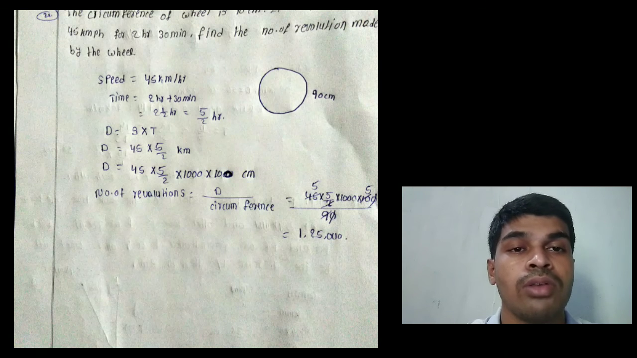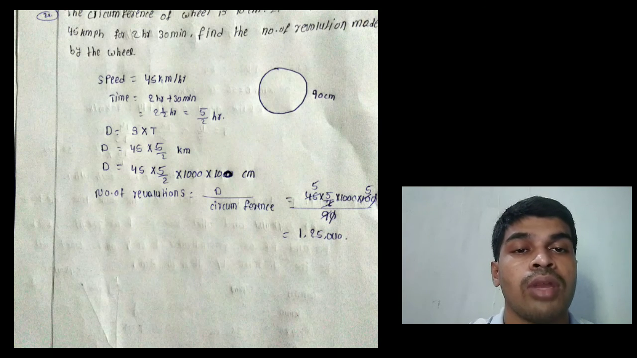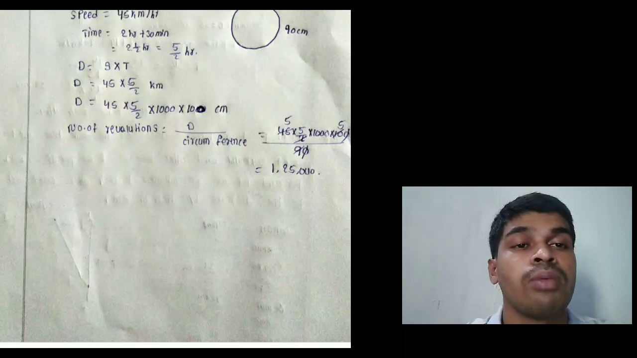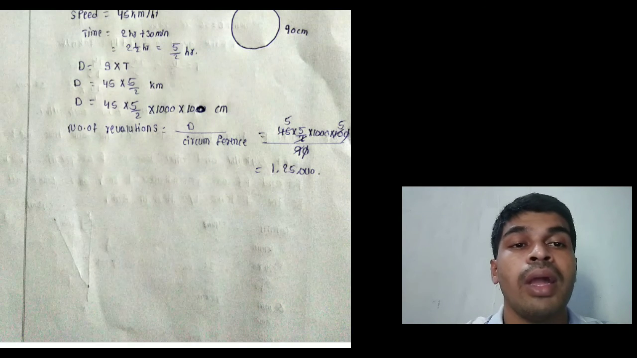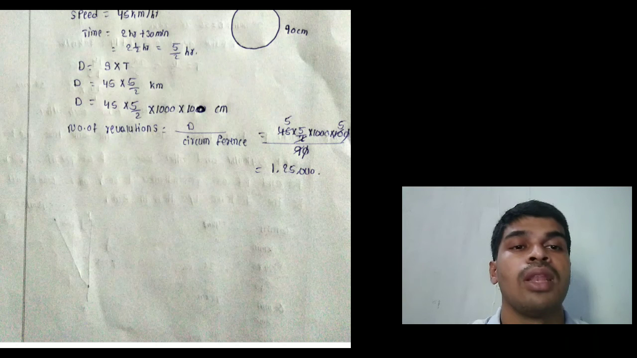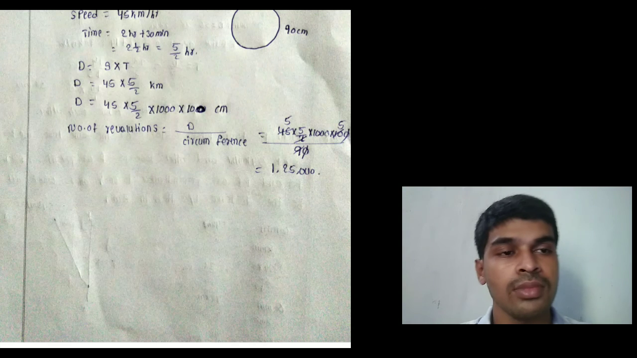45 into 5 by 2 into 1000, since 1 kilometer is 1000 meters, and 1 meter is 100 centimeters, so into 100. Number of revolutions equals distance by circumference. Distance is 45 into 5 by 2 into 1000 into 100, divided by 90. Zeros cancel, 9 fives are 45, and so on, that equals 125,000 revolutions made by the wheel. Thank you very much.